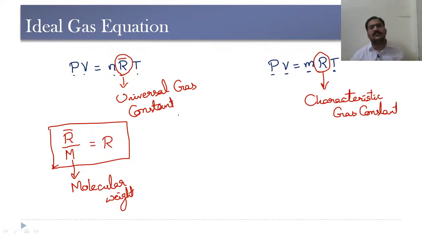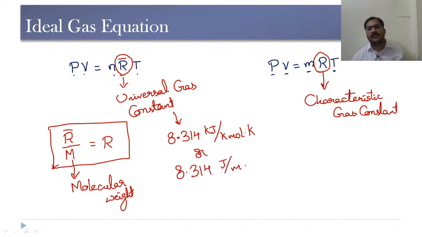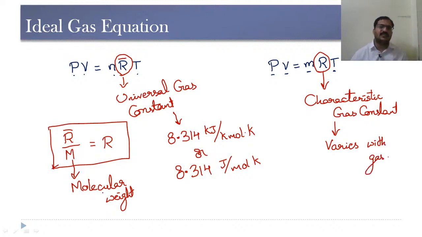The value of the universal gas constant is always the same, and that is 8.314 kilojoule per kilomole Kelvin or 8.314 joule per mole Kelvin. Whereas the characteristic gas constant varies with respect to gas, because for each gas there will be a different molecular weight. So that is the reason the characteristic gas constant varies with respect to gas.